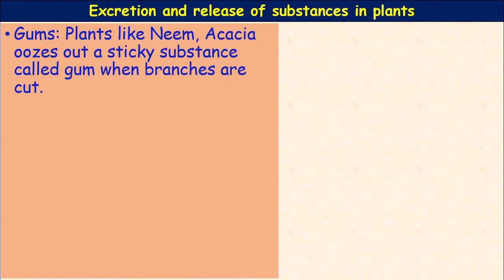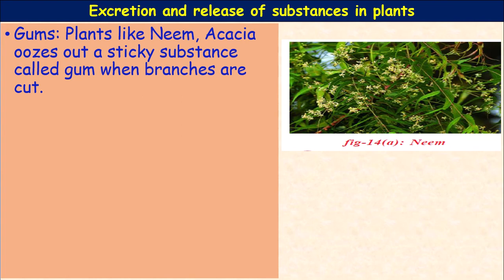Next, gums. You know very well gums are extracted from plants like neem and acacia. From the wounded parts of the plant, these gums ooze out as a sticky substance. It is golden, yellow or brown in color. You can see it from the cut branches of the neem tree also.